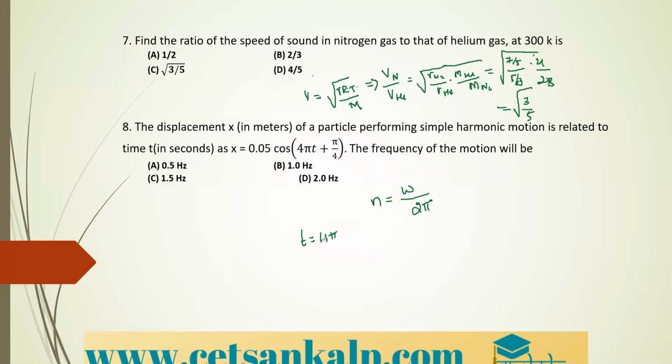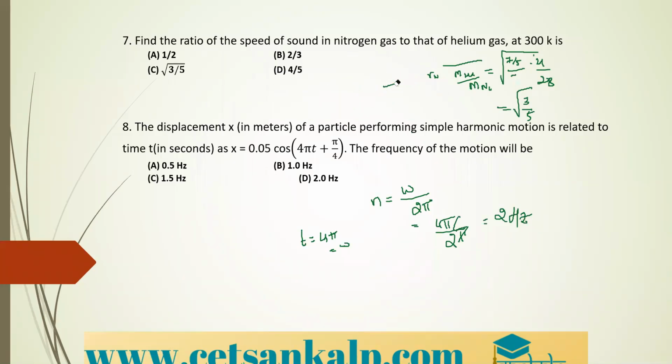So this is nothing but what? This is the value of omega also. Therefore, we can write it as 4 pi divided by 2 pi. That is nothing but pi will get cancelled. Therefore, it is 2 hertz is the answer. 2 hertz is the correct answer here. That is your frequency value. You can see the option D is the correct option.